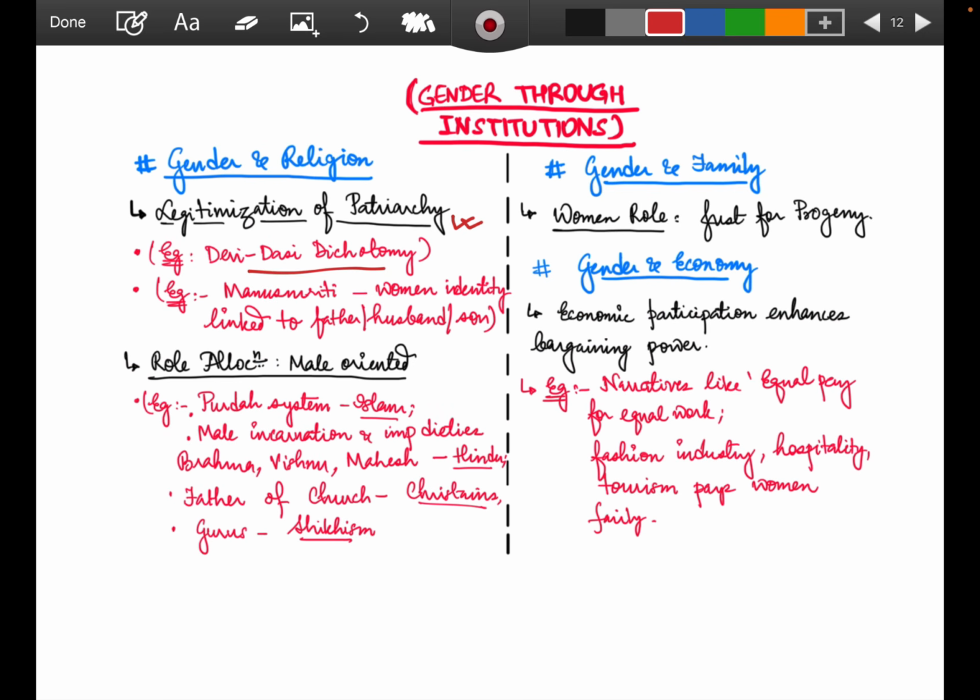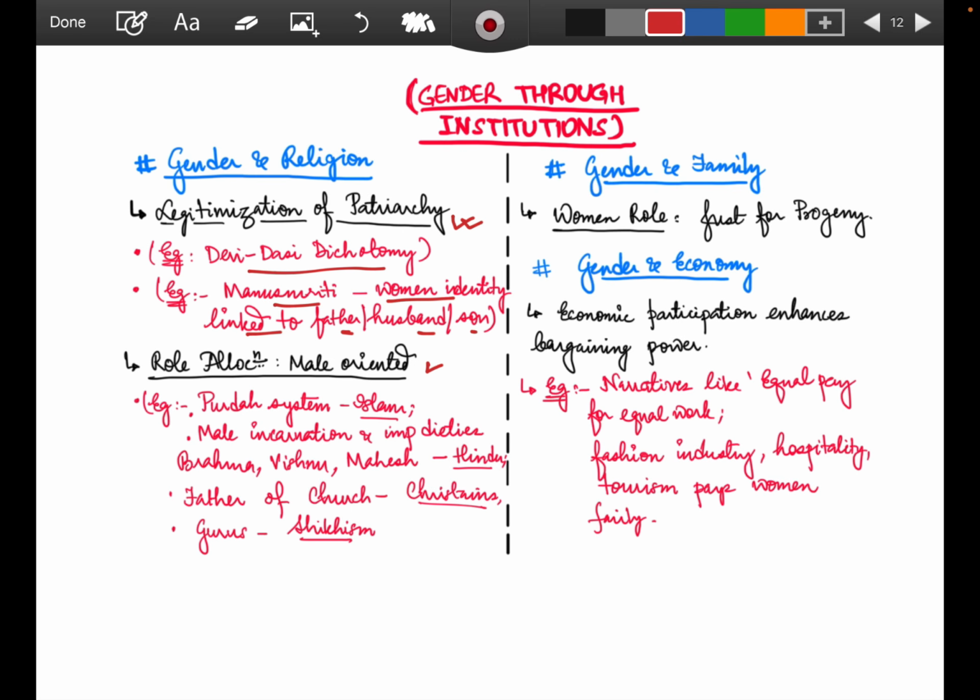Devi Dasi dichotomy. In the Devi Dasi dichotomy, what we say is that one-sided women are treated as devis and the others are treated as dasis. So that's why Devi Dasi dichotomy, we also learned about it, that Uma Chakravarti has mentioned this keyword. So legitimization of patriarchy can be your keyword, the arguments whenever you are presenting it, and the example can be of the Devi Dasi dichotomy. What the Manusmriti says is that a woman's identity is linked to father, husband, son, all this. So a woman doesn't have her own identity. So this has been linked with gender and religion.